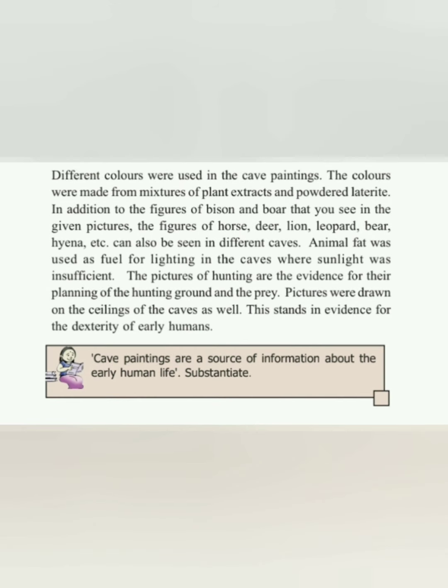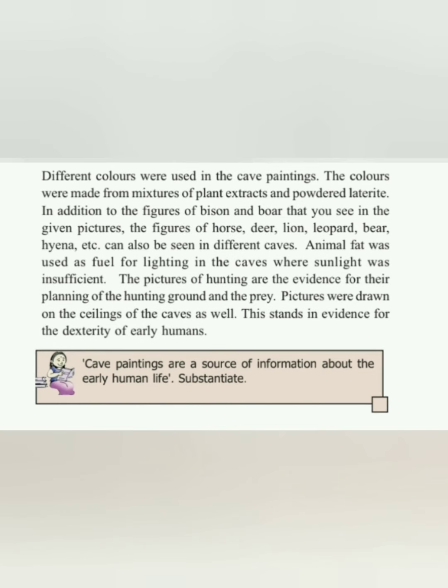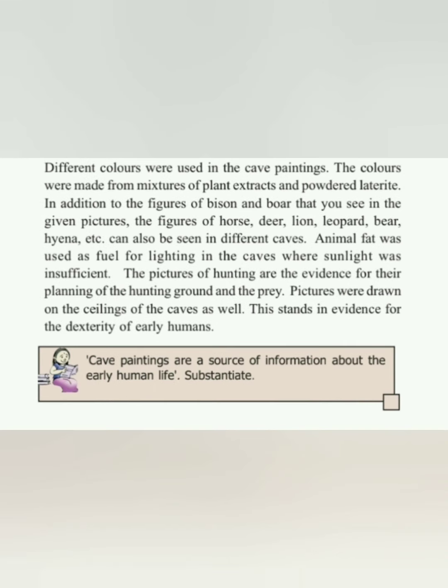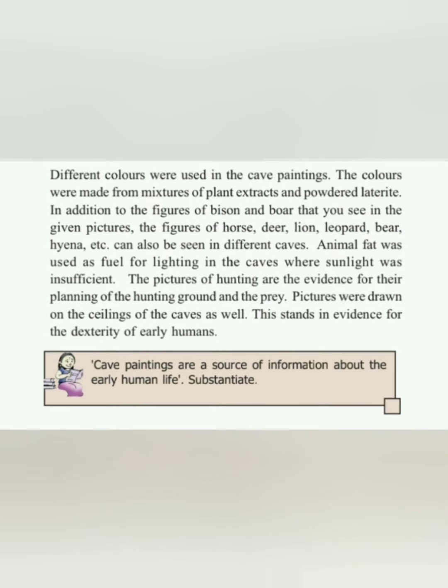Substance. Different colors were used in the cave paintings. The colors were made from mixtures of plant extracts and powdered laterite. In addition to the figures of bison and boar that you see in the given pictures, the figures of horse, deer, lion, leopard, bear, hyena, etc. can also be seen in the different caves.